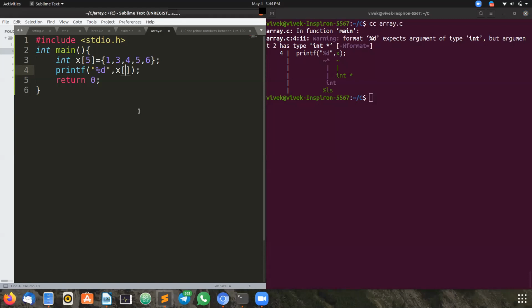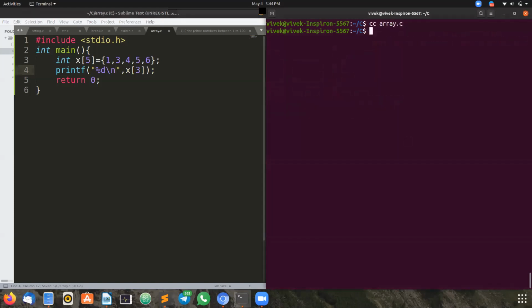So let me print x of 3. What happens? I did not get any error. I did not put \n, so that's why the output is not so clear. Now you can see we have got 5. That means where is the 5? 5 is situated here, I have highlighted it in the program code. That means the first value is index 0. The next is index 1, 2, and 3. This is index 3.